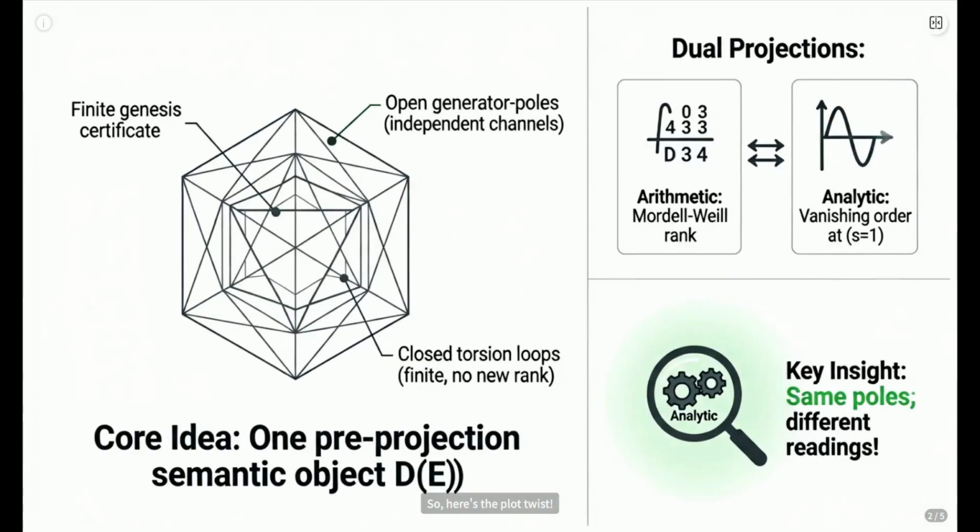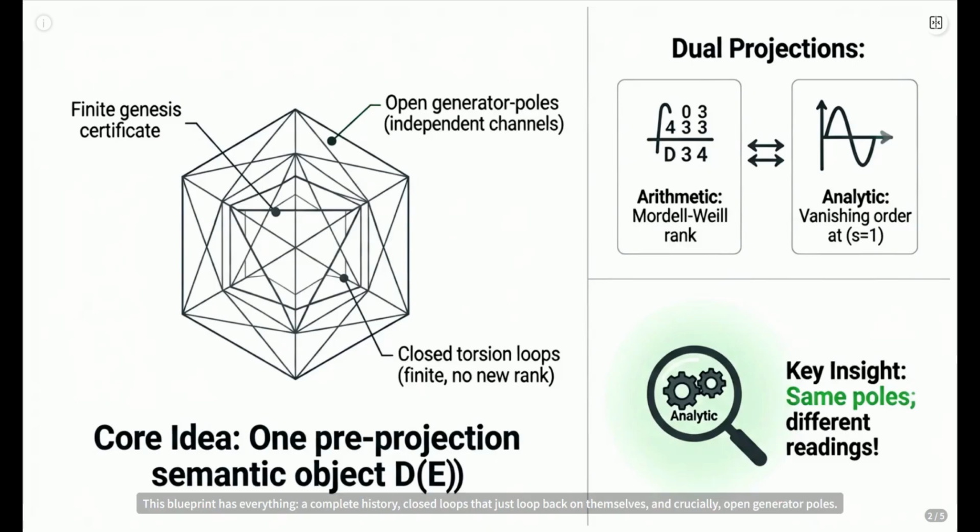So, here's the plot twist. We don't start with the arithmetic side or the analytic side. We start with something deeper, a finite elliptic semantic object, let's call it D of E. Think of it as the ultimate blueprint. This blueprint has everything, a complete history, closed loops that just loop back on themselves, and crucially, open generator poles. These poles are the real deal, the independent channels.